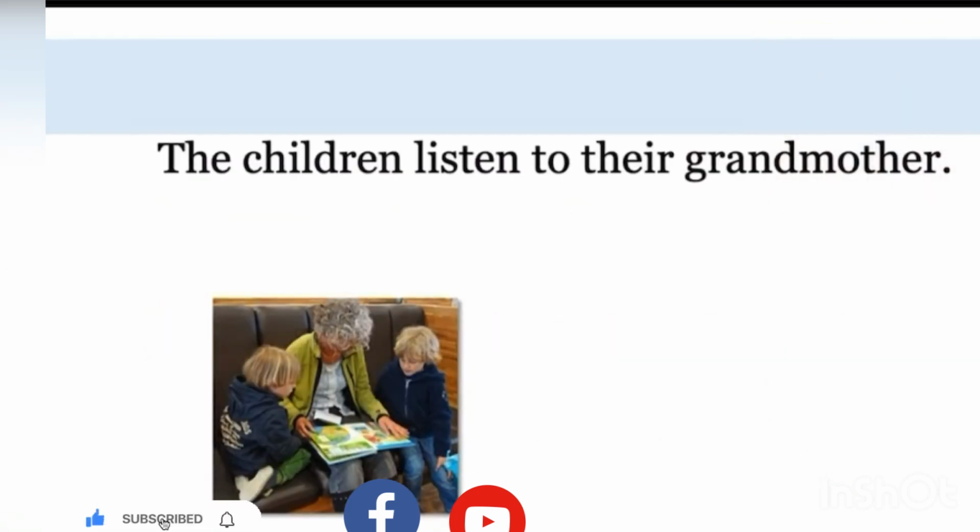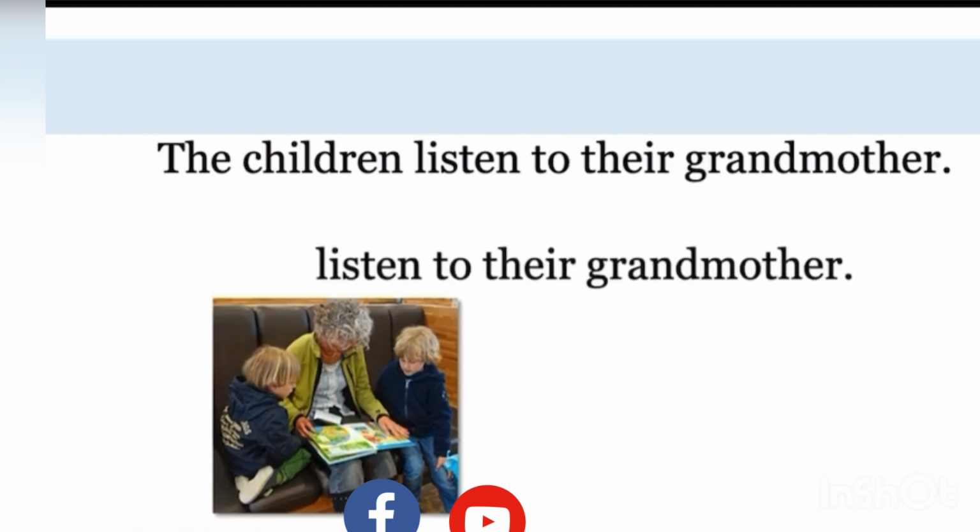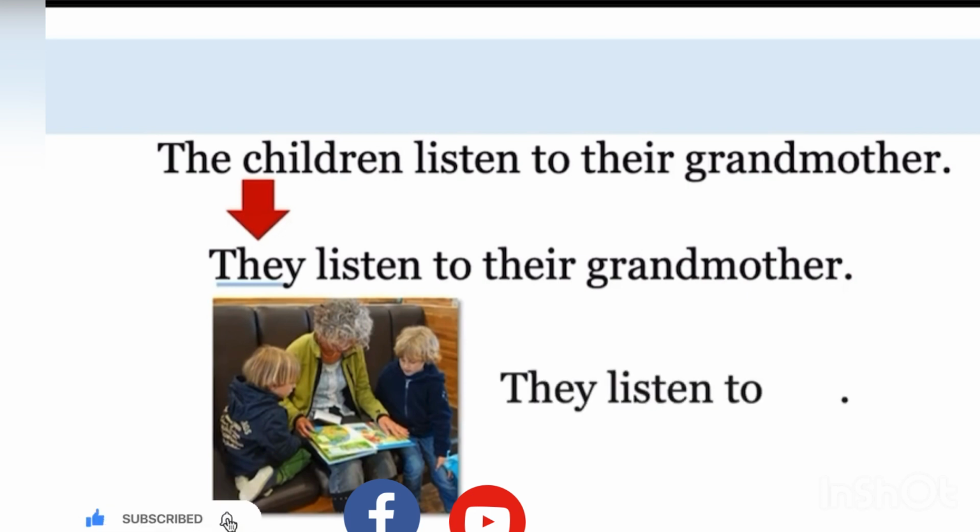One more. The children listen to their grandmother. Can you replace the children with a subject pronoun? They listen to their grandmother. And now, let's replace the grandmother with an object pronoun. They listen to her.